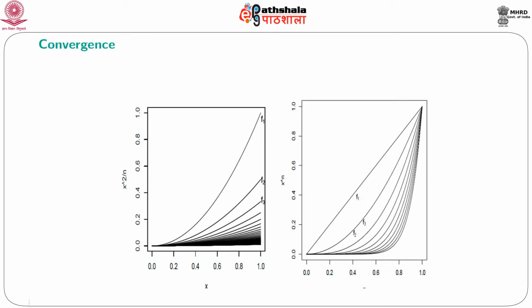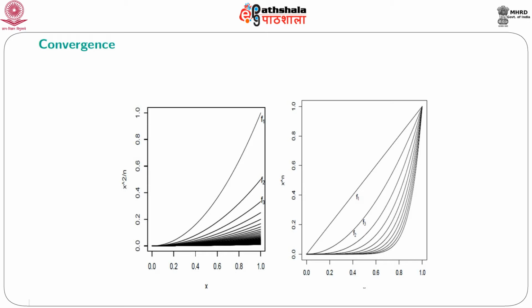Now, we find that as we plot x squared by n for different values of n, we get either the curve of f1, or f2, or f3, and so on. From the graph it can be seen that f1 is over all the graphs, then comes f2, and then comes f3, and the curves gradually decrease to the 0 line.